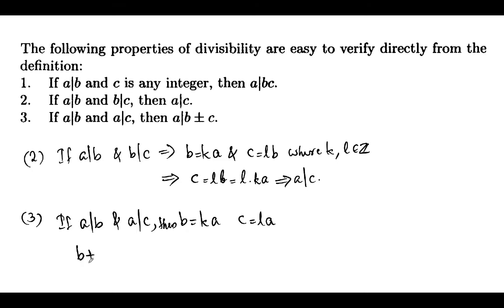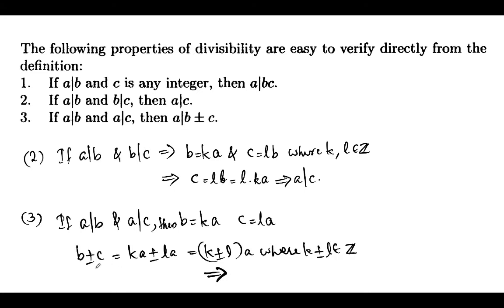So b plus or minus c can be expressed as ka plus or minus la, which is equal to k plus or minus l into a, where k plus or minus l is also an integer, since both k and l are integers. So this means that b plus or minus c is an integral multiple of a. So we can write a divides b plus or minus c.